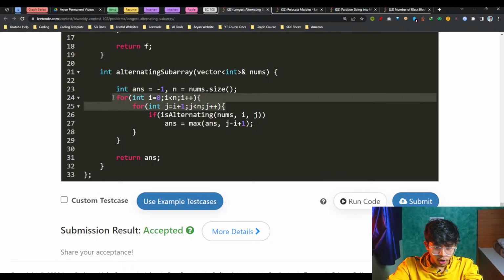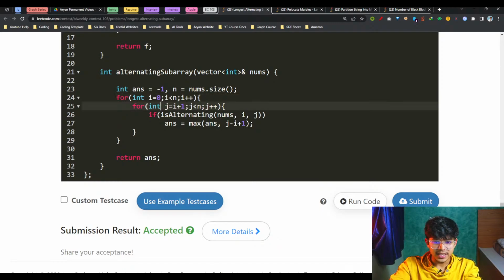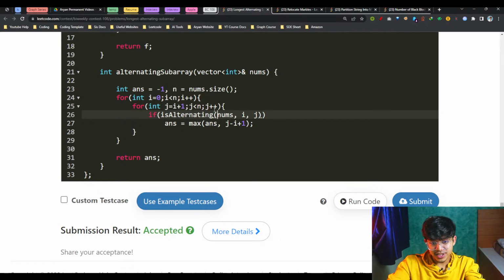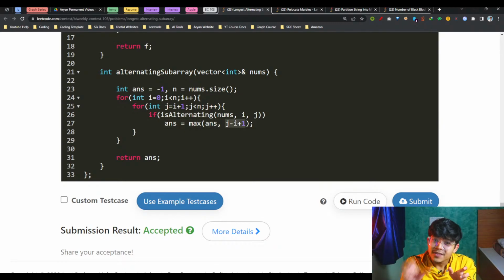I just got all the subarrays with simply a loop i from 0 to n, and then j from i plus 1 to n. So getting all these subarrays from i to j, I then check whether that subarray from i to j is alternating or not. So is alternating will tell us if that is alternating from i to j or not. If it is alternating, then I will update my answer with the maximum of answer and j minus i plus 1, which is the length of that subarray.